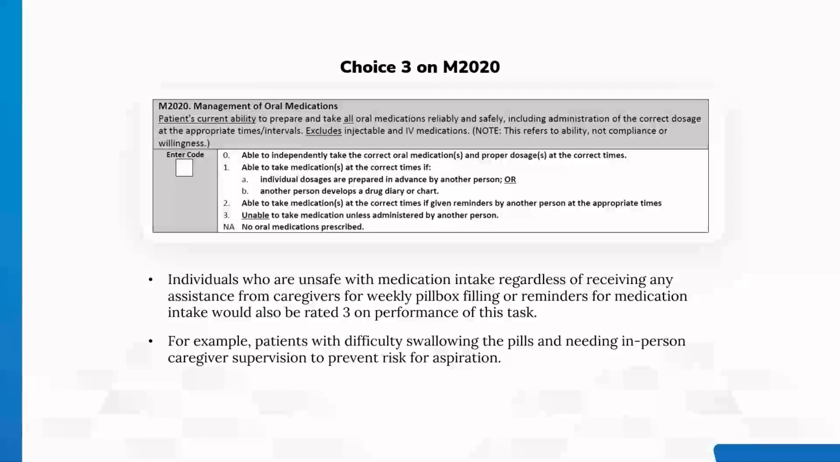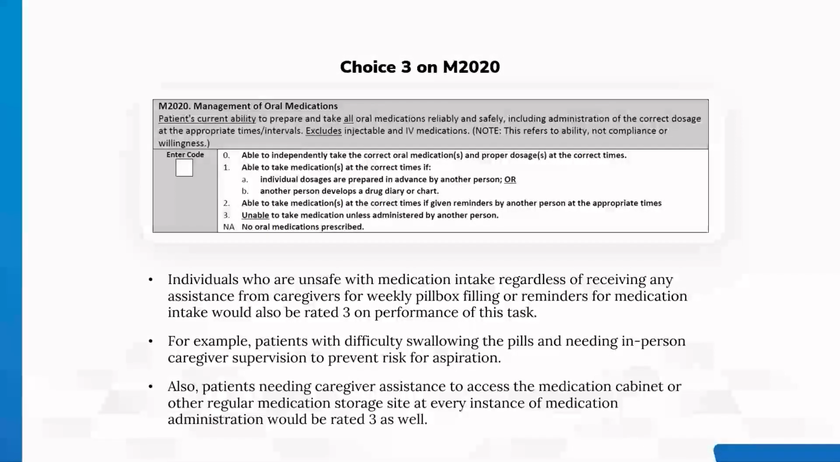For example, patients with difficulty swallowing the pills and needing in-person caregiver supervision to prevent risk for aspiration. Also, patients needing caregiver assistance to access the medication cabinet or other regular medication storage site at every instance of medication administration would be rated 3 as well.